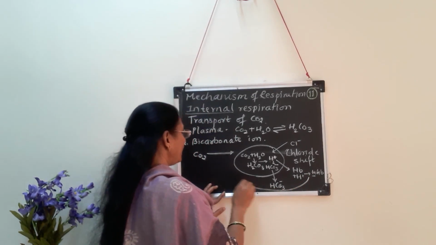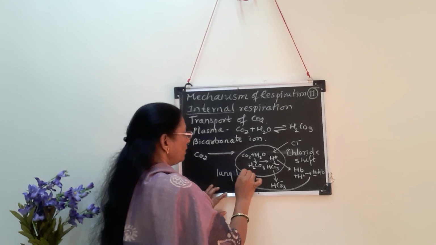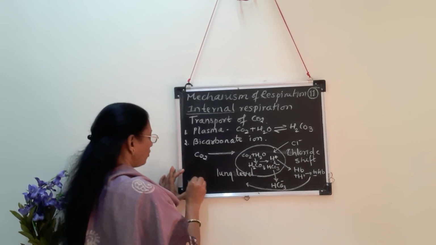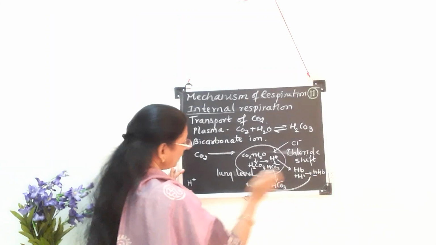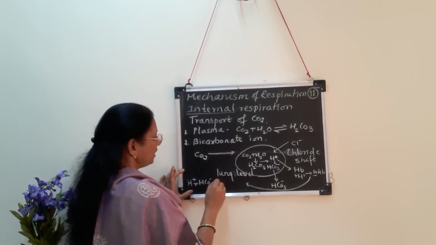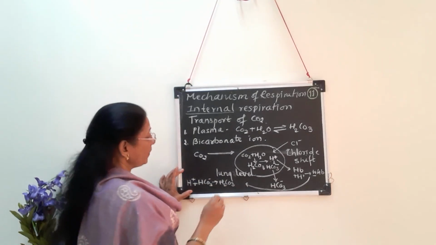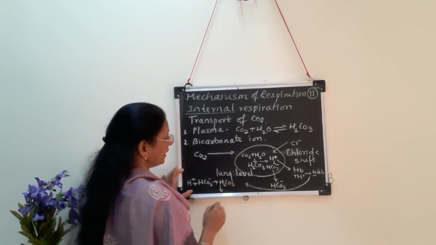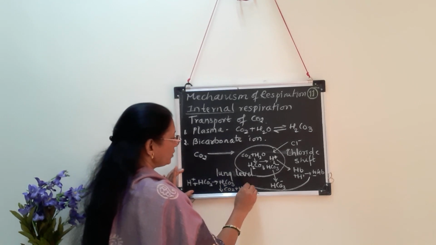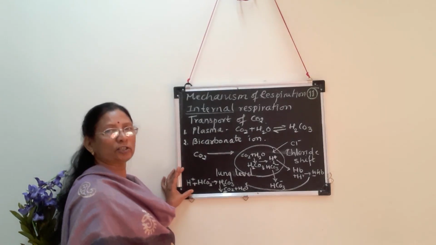Now consider what happens at lung level. At lung level, this H plus dissociates from the hemoglobin, so only H plus is there. It combines with HCO3 minus ions, resulting in formation of H2CO3, that is carbonic acid, and this carbonic acid dissociates and results in formation of CO2 and H2O. That means this carbon dioxide is removed by the expiration.